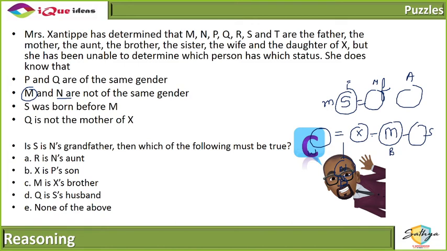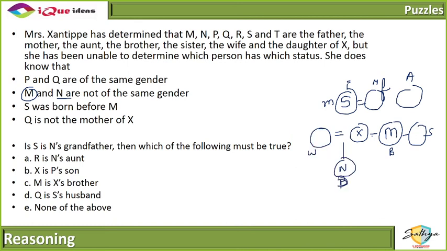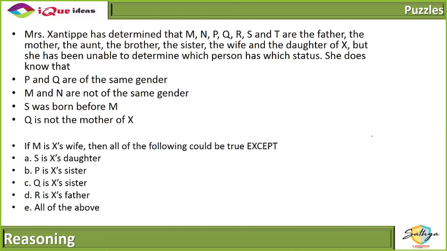How did we get N is a female? If S is N's grandfather, then N is at the bottom, right? And N is X's daughter. Where N has been placed, that is X's daughter. And daughter is a female, so N is a female. Got it? Okay, chalo. Next one.